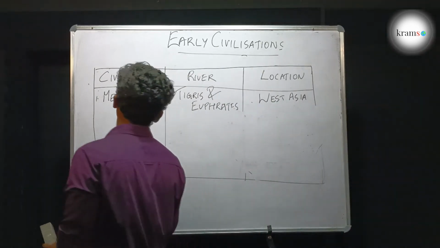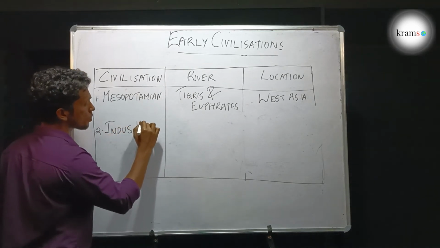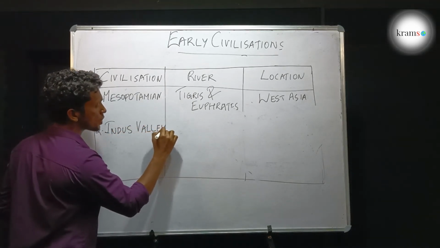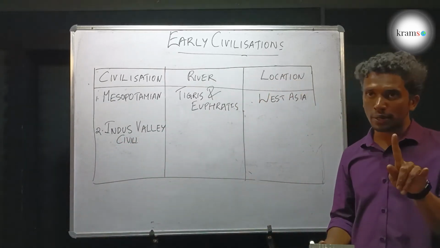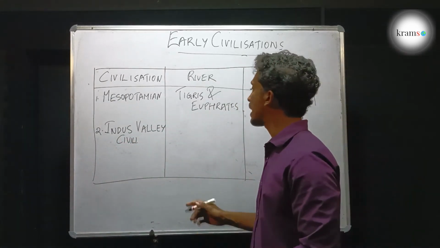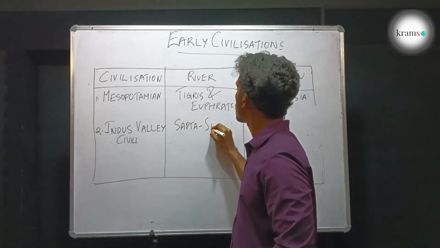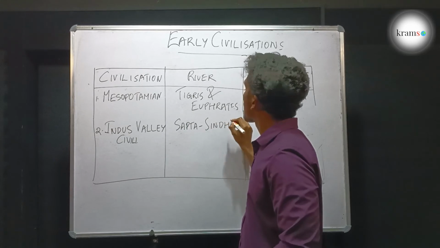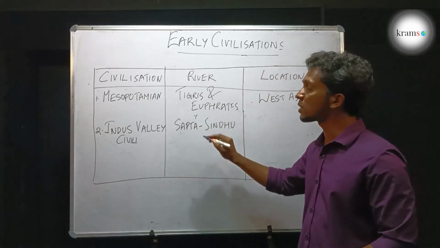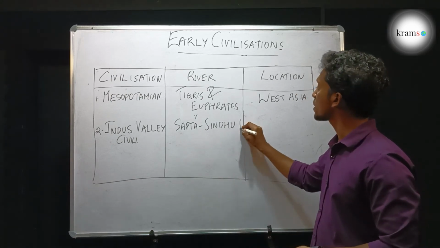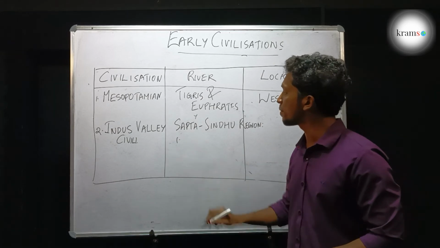And the next civilization that we are going to look at is the Indus Valley civilization. It existed on the banks of not one river but 7 rivers, and that region is known as the Sapta Sindhu region. In Sanskrit, Sapta means 7 and Sindhu means river or sheet of water. In the Sapta Sindhu region, there are 7 rivers.